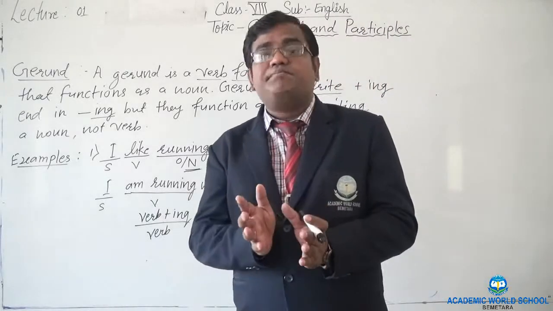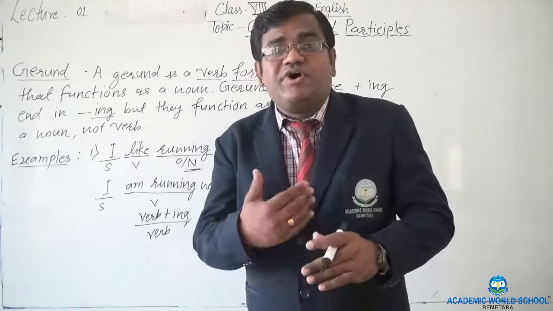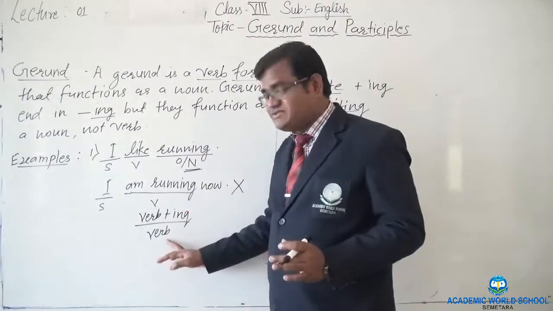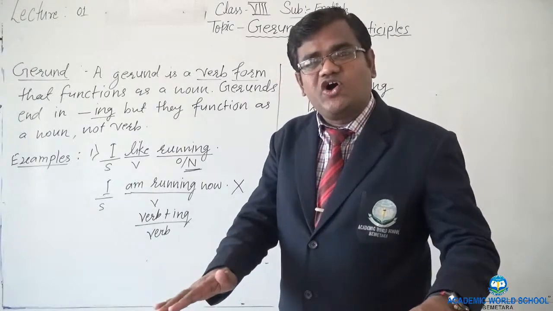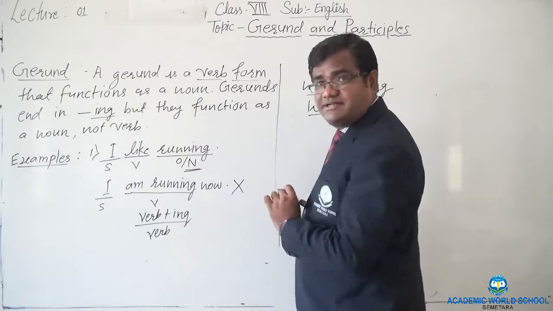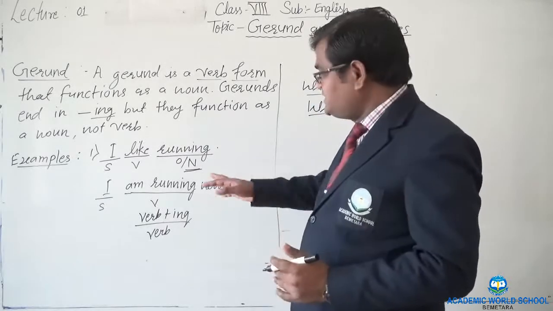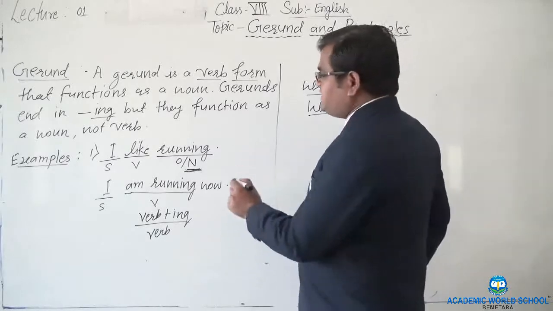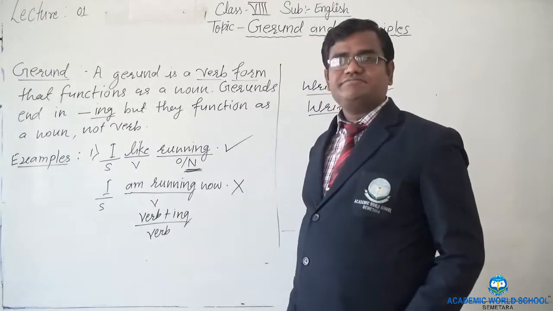If any verb plus ing form functions as a verb only, it is not a gerund at all. But when the verb is run, we have an ing, and that is functioning as a noun here, and therefore it is called gerund.